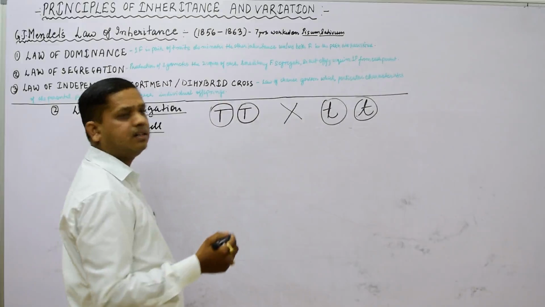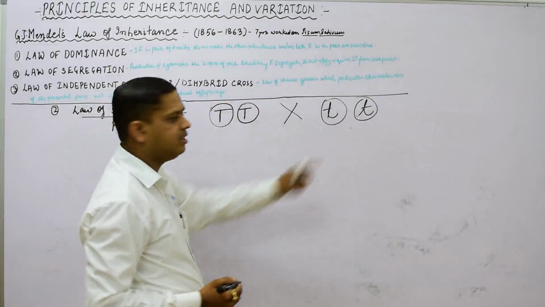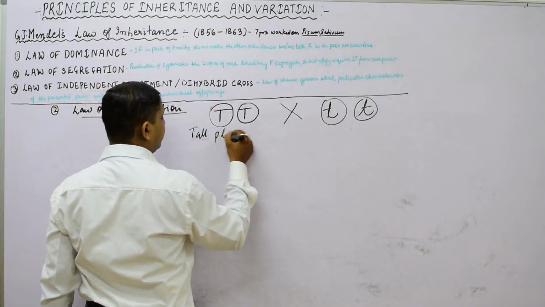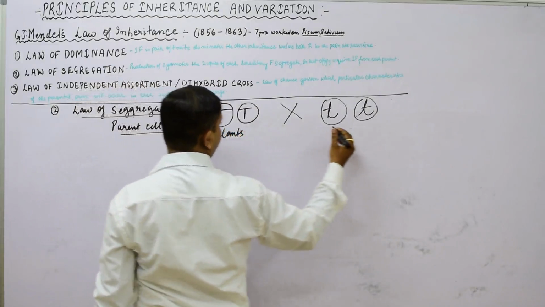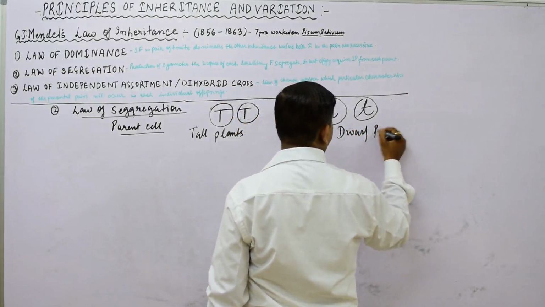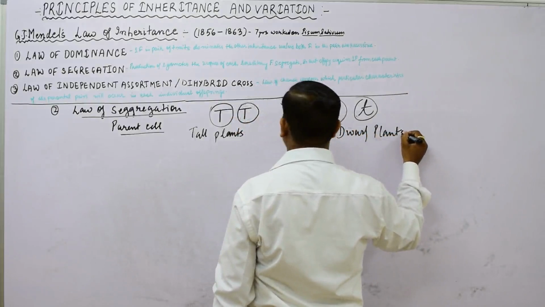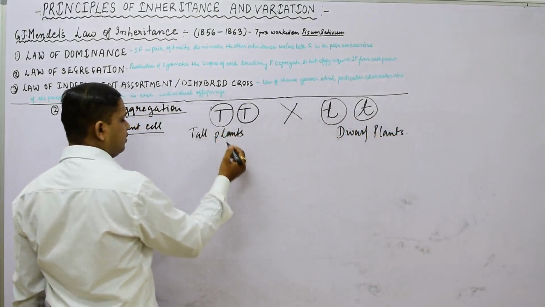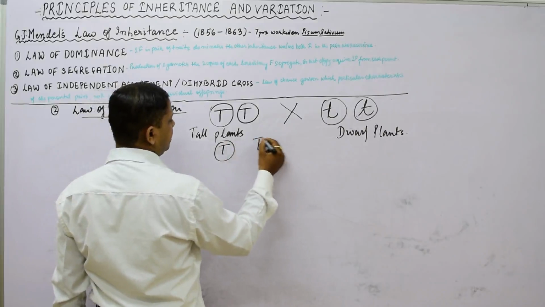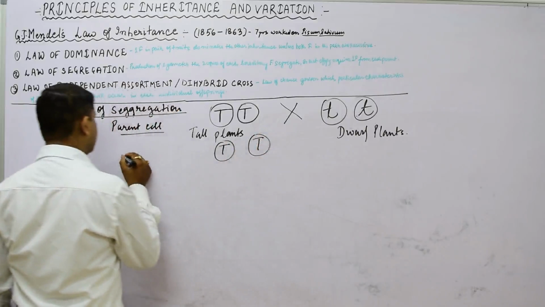This is the tall plant and this is the dwarf plant. We isolate the gametes and make the cross. Here we will get the F1 generation cross.